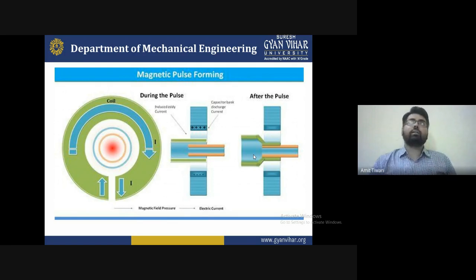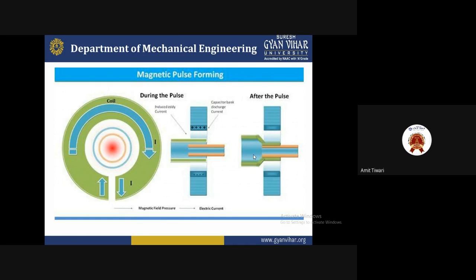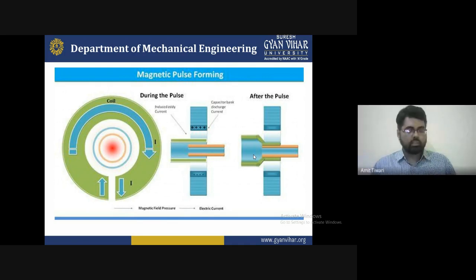But the reason we cannot fabricate it easily is that it is very risky, because we have to manage the current and maintain the current quantity, and it cannot be easily operated by just any person. If you want to work with magnetic pulse forming, you must have an idea of how much current you require and what supply of material is needed. After that, you can maintain it easily. So these are some reasons why we cannot have it everywhere.